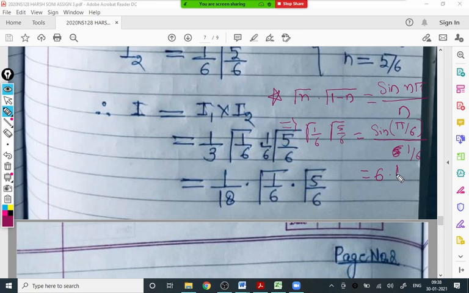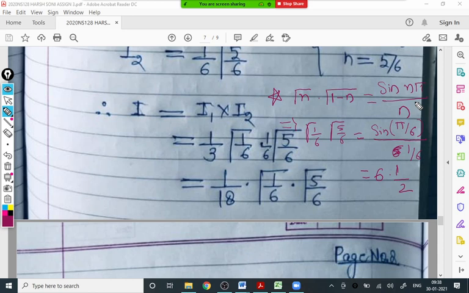Okay, half. So I think I made a mistake somewhere. We have to prove pi by 9, so I think I have written a wrong result.